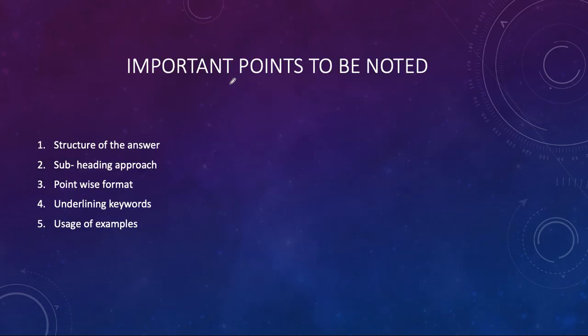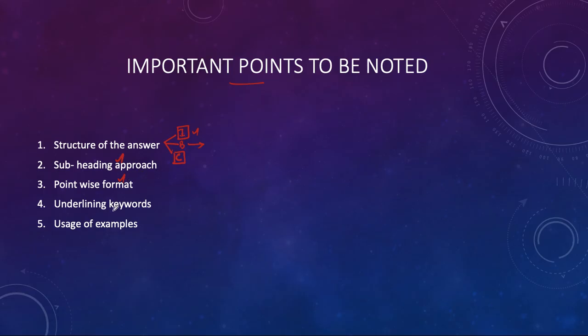Let's learn some of the important points to be noted from today's video. Structure of the answer is going to be important in ethics also, with proper introduction, body and conclusion. An introduction should be written in a maximum of 2 to 3 lines, and the conclusion also in 2 to 3 lines. The body of the answer can be written in a subheading cum point-wise approach. If it is a 10 marker, students, try to write at least 6 to 10 points.